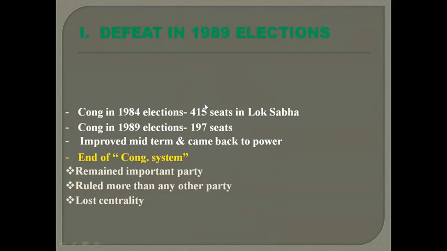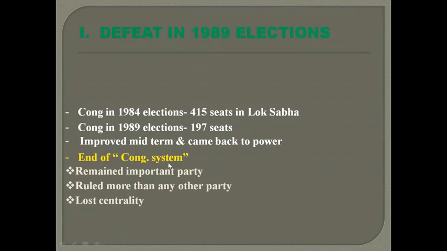The first major development was the defeat of the Congress party in the 1989 elections. The party that had won as many as 415 seats in Lok Sabha in 1984 elections was reduced to only 197 seats in the 1989 elections. Although Congress improved its performance and came back to power in the midterm elections that were held in 1991, yet the elections of 1989 marked the end of Congress system.